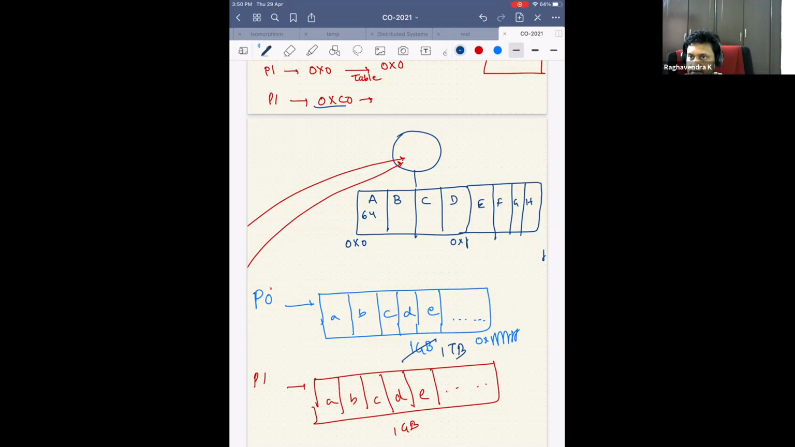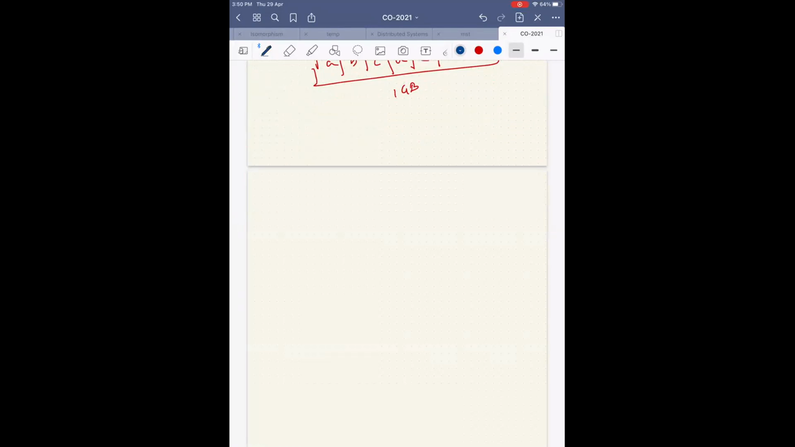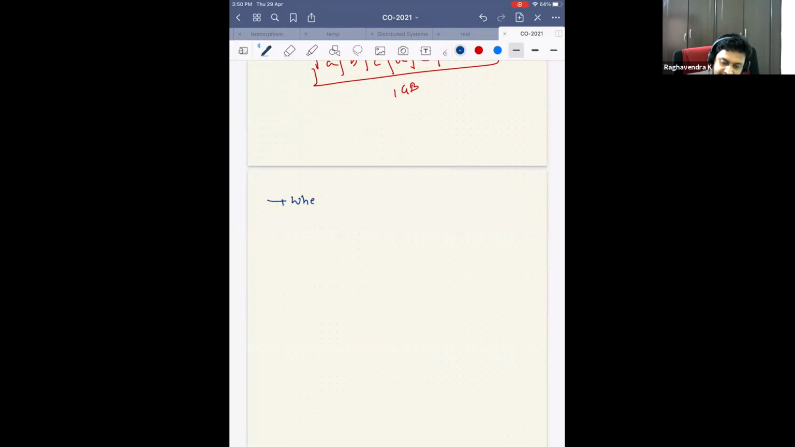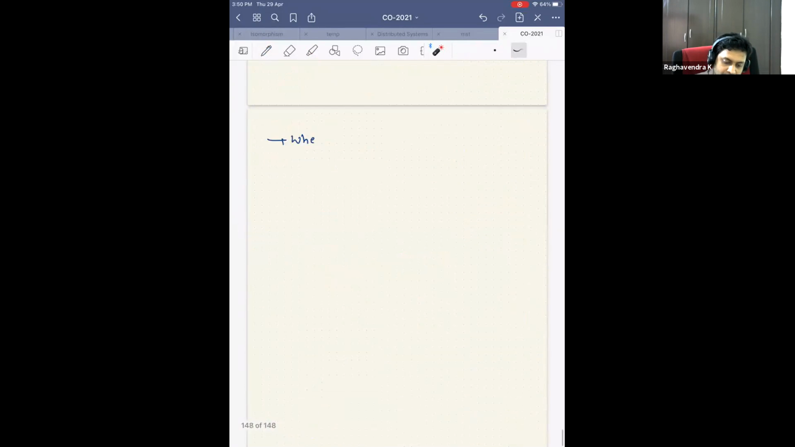Is this clear? Okay. If this is clear, there are other questions. One is, where is this page table stored? We said that there is this table. Where is this table stored? We don't know. We haven't yet answered this.